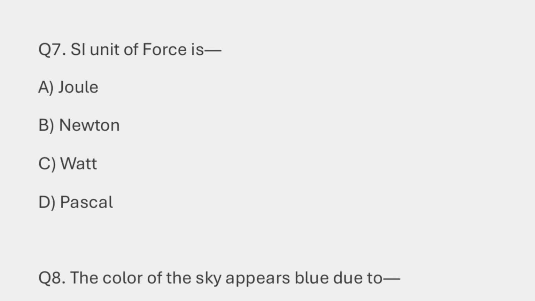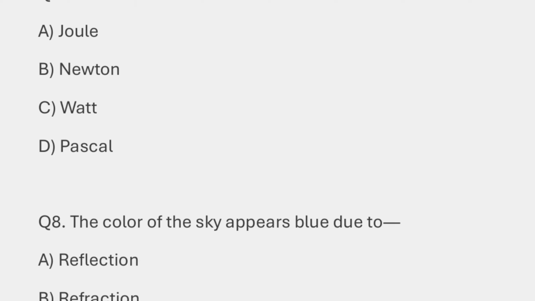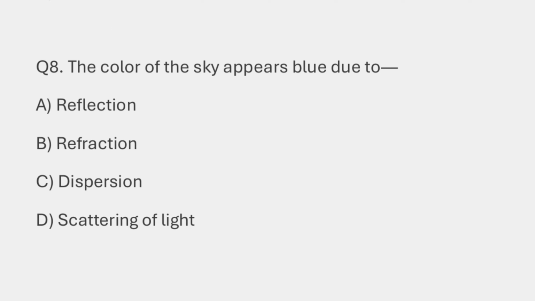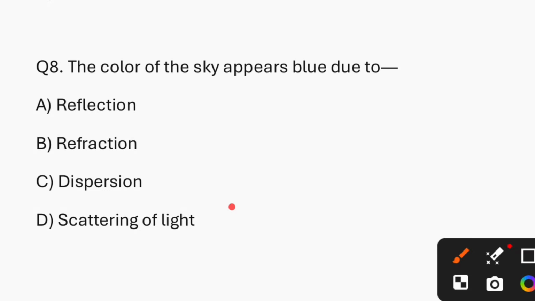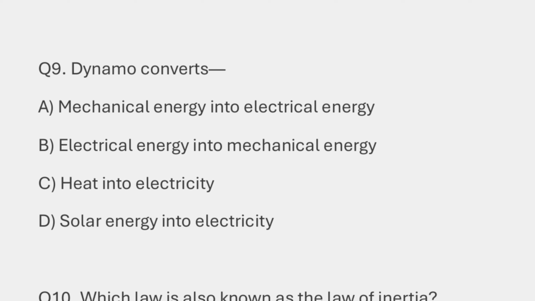Question number 7. The SI unit of force is. So the answer is option B, that is Newton. Question number 8. The color of the sky appears blue due to. So the answer is option D, that is scattering of light. Question number 9. Dynamo converts. So the answer is option A, that is mechanical energy into electrical energy.